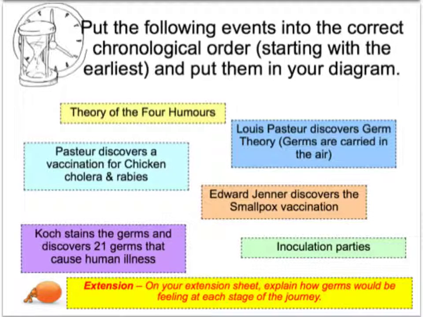Put the following events into the correct chronological order, starting with the earliest, then put them onto the diagram in your booklet. The theory of the four humours, Pasteur's discovery of germ theory, Jenner and smallpox, inoculation parties, Robert Koch, Louis Pasteur and the vaccination for chicken cholera and rabies. The extension task on your extension sheet explained how germs would be feeling at each stage in this particular journey when they came up against each of these particular individuals.